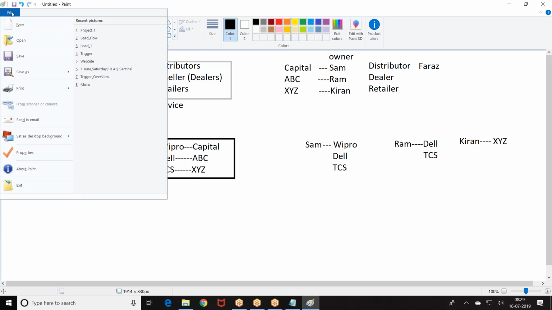When Wipro company sends a mail to me, then Wipro is a business account. But whom do I talk to? I cannot talk to Wipro. I will talk to one employee in Wipro. That employee in Wipro becomes the contact. So if you are a company, then I'll take the contact details of the people working in the company. If you are a person, I will not collect any other data because your contact details are already with me. If you are a person, you become a contact and account. When I take an insurance policy, I am the customer and I am the contact.